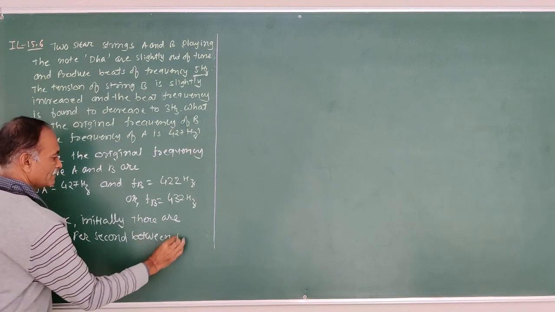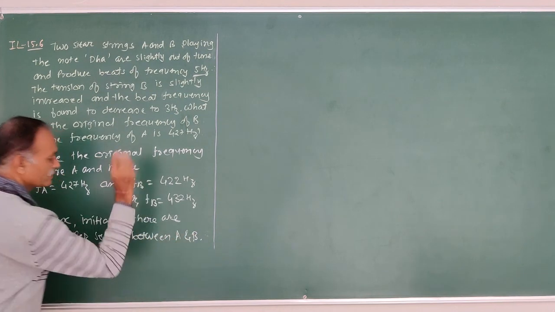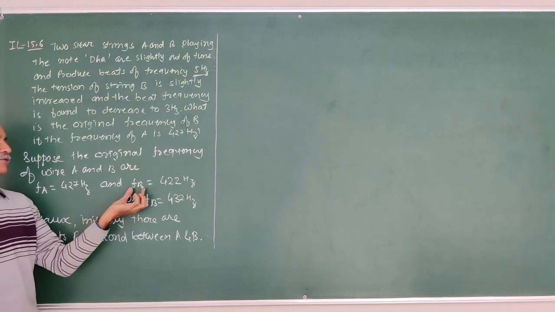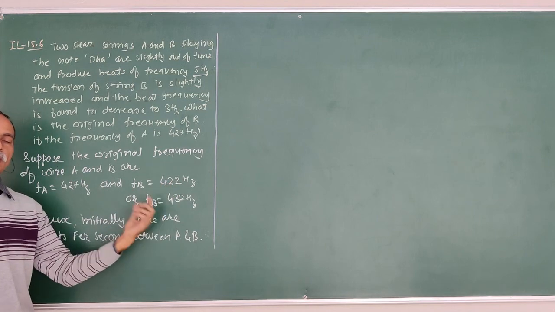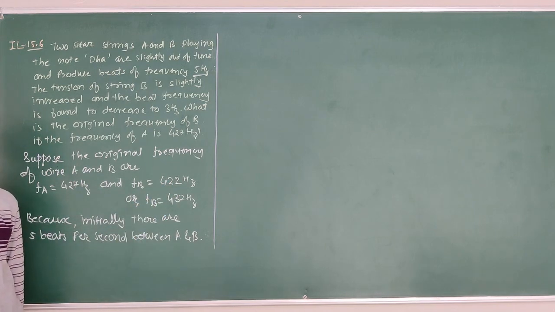Therefore, we consider the possible values of FB to be 422 or 432.